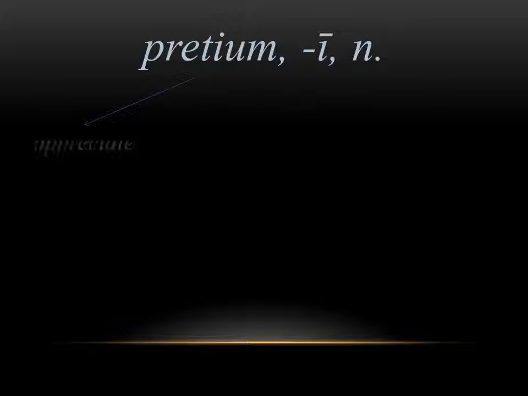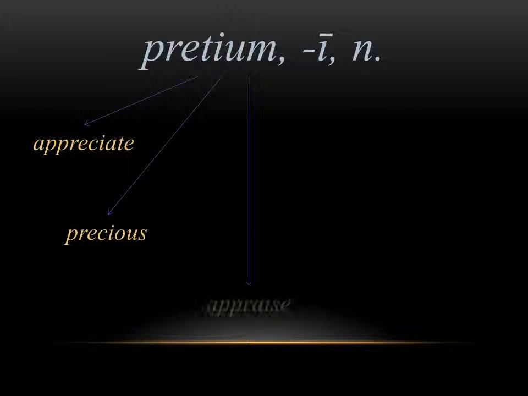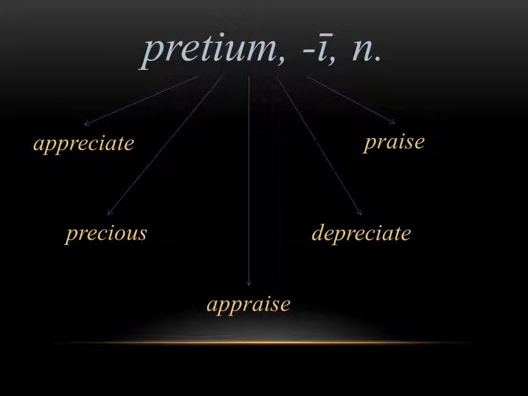Next, we have pretium, which means price. Now, this is where we get words like appreciate, appraise, depreciate, precious, praise. They all have to do with the price of something in one way or another.